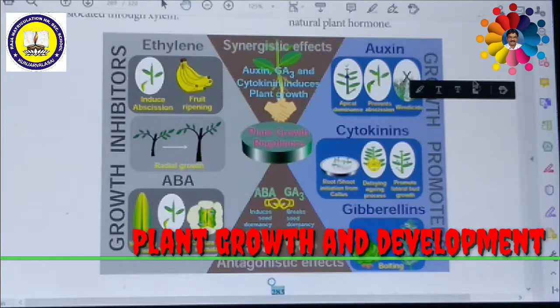Gibberellins can be transported in a plant, and the transport is non-polar. Gibberellins are translocated through phloem and also occur in xylem due to the lateral movement between vascular bundles.